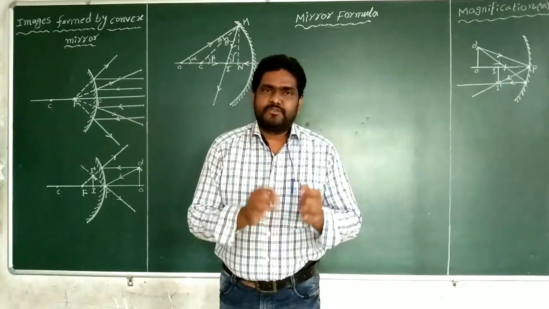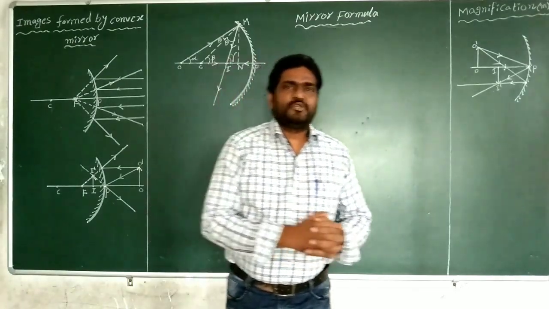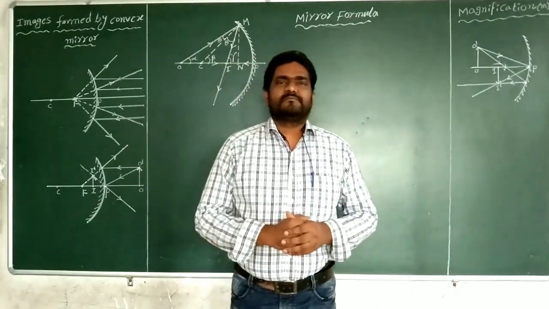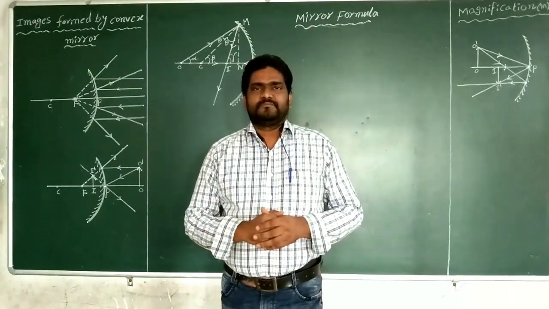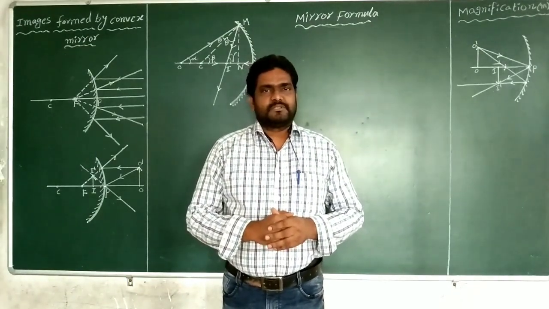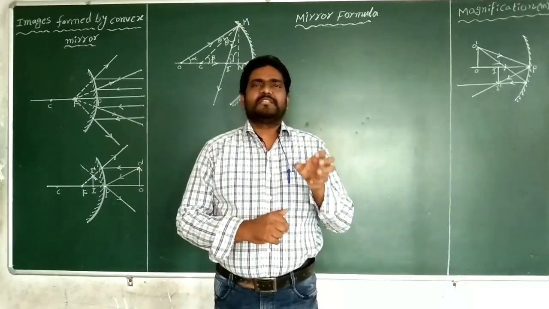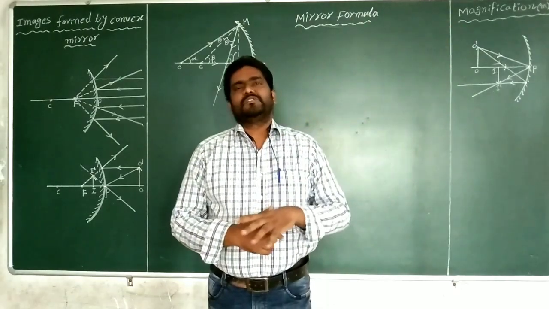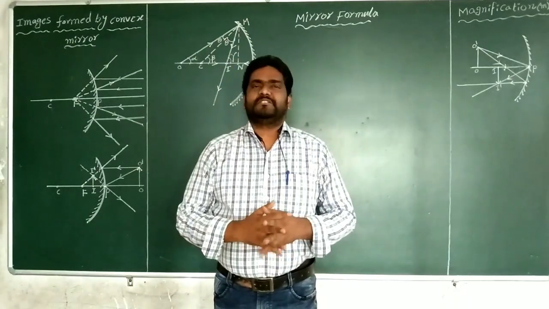First, I want to explain the uses of concave mirror. Where the concave mirrors are used. First one, the concave mirror is used in vehicle headlights, because the bulb is placed at the focus of the concave mirror. That's why the image is formed at infinity. Due to that, in vehicles, the light is focused at infinite distance.